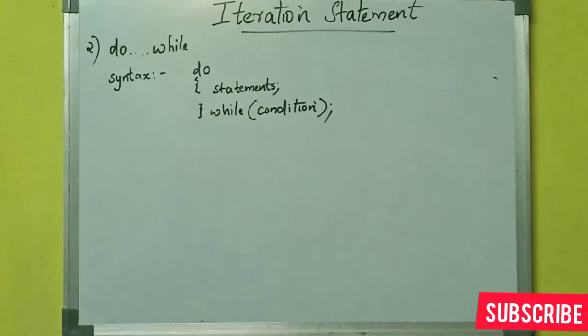So while, inside the brackets the condition, then after that the statement ends with a semicolon, which is not present in the normal while loop. In the previous type of iteration statement, the while, we didn't use the semicolon after the while condition, but in case of do while we must use a semicolon after the while condition. It's in the syntax itself.